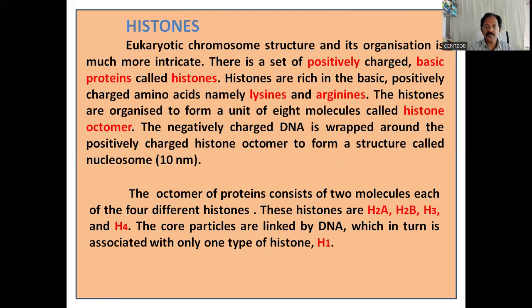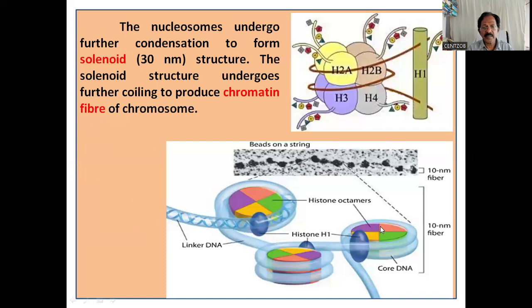Eukaryotic chromosome structure and its organization is much more intricate, much more complex. There is a set of positively charged basic proteins called histones. I will show the diagram, then that will be more clear. You see? Histones are positively charged and basic. Why? Because histones are rich in the basic positively charged amino acids, namely lysine and arginine.